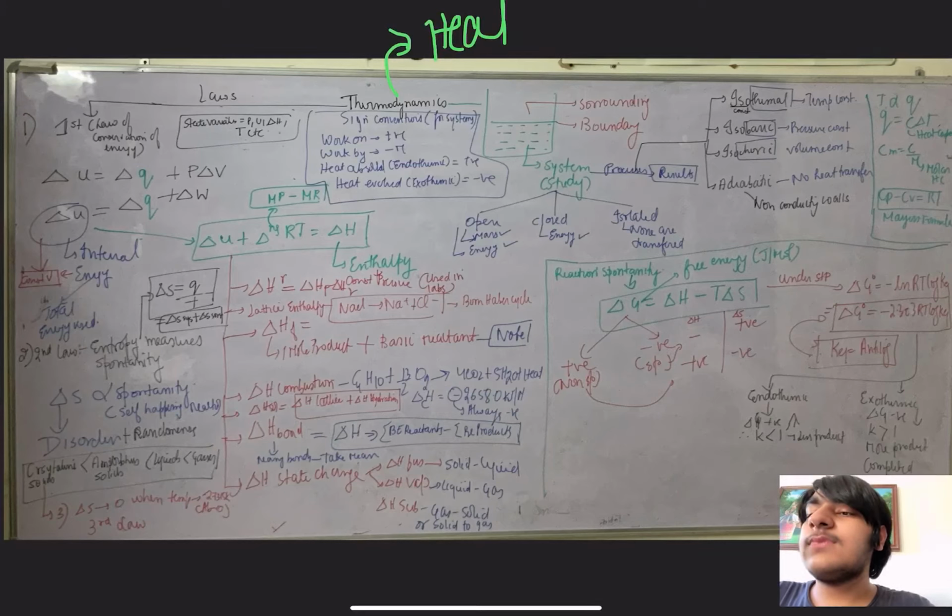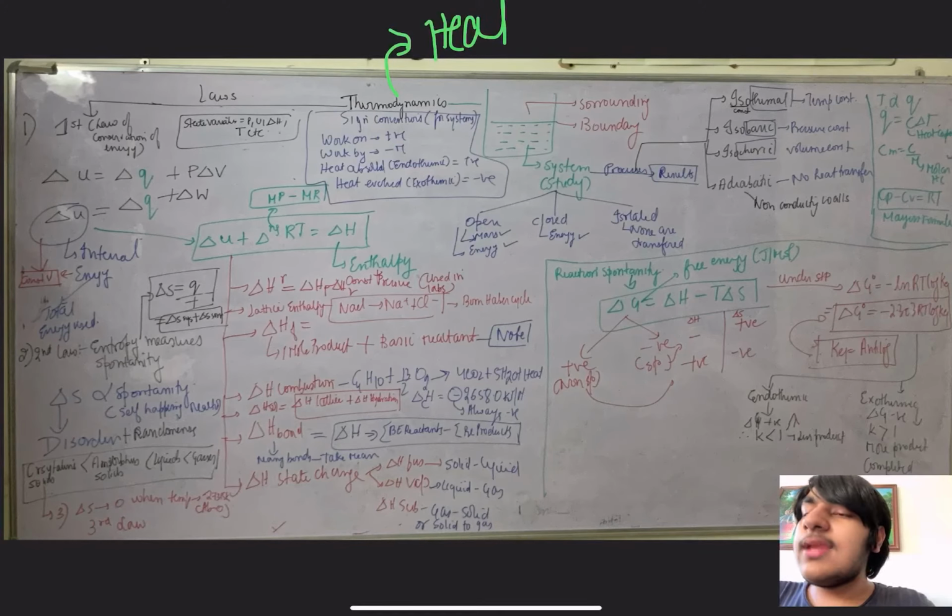Then comes enthalpy of solution. Now a solution means solute plus solvent. But first of all, a solute generally is an ion, and the salt ion is always in the lattice. So we have to break the lattice to release the ions and then dissolve them in the water. So that's why enthalpy of solution has lattice enthalpy, which is the enthalpy of breaking the salt to release the ions, plus the enthalpy of hydration. What is enthalpy of hydration? The enthalpy required to dissolve the solute in the solvent. Because first you have to break the solute into ions and then dissolve it. So both these combining give us the enthalpy of solution.